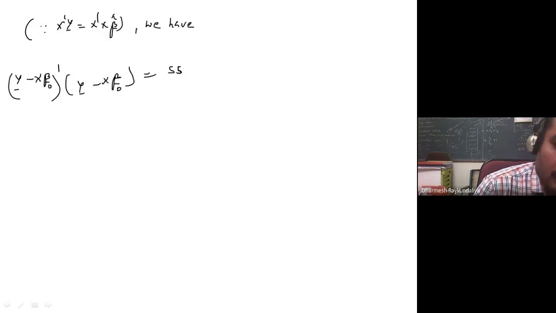So that means, because X transpose y is equal to X transpose X beta cap, we have y minus X beta 0 transpose y minus X beta 0 is equal to SSE plus beta cap minus beta 0 transpose X transpose X beta cap minus beta 0.